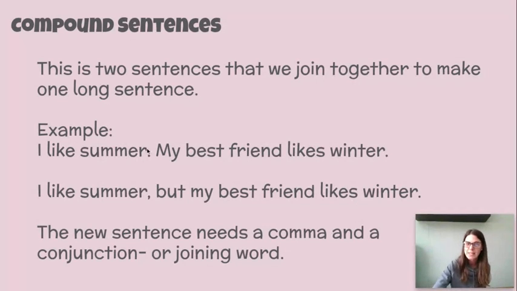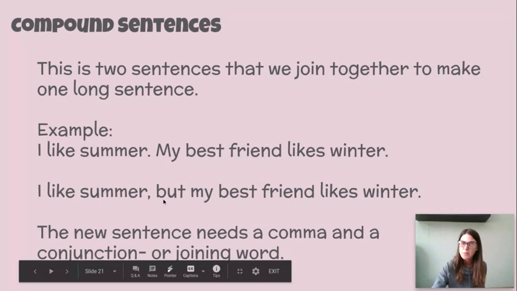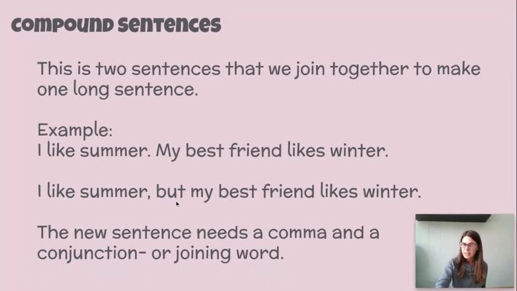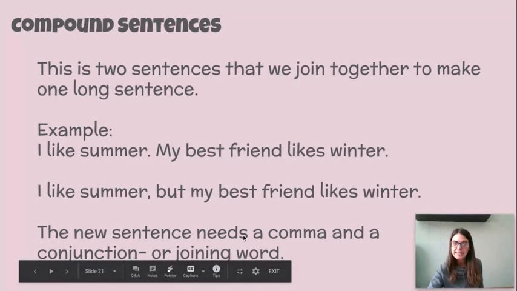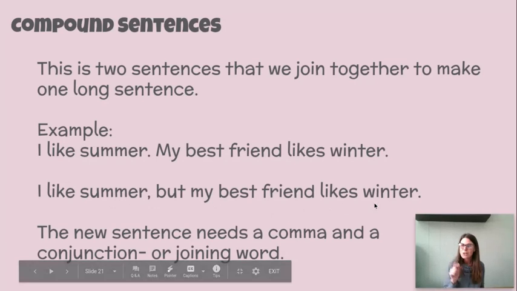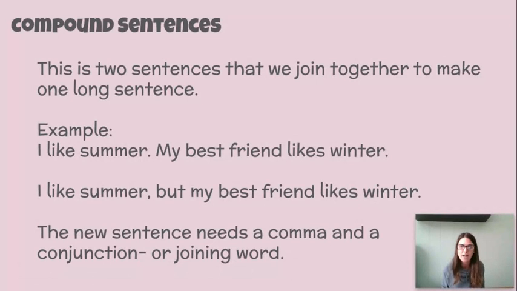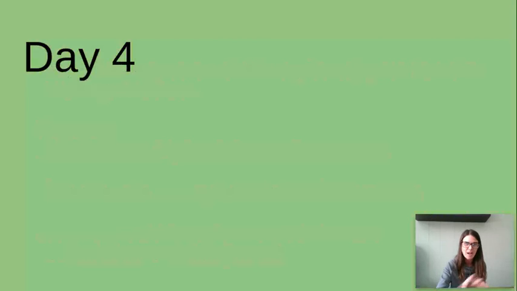So we dropped this period and changed it to a comma, and then we added this word but, which is a joining word, or the fancy word for it is conjunction. Say conjunction. Good job. Okay. And so that joins these 2 thoughts together and makes it one sentence. So the new sentence needs a comma and a conjunction or a joining word. I like summer, comma, but my best friend likes winter. So look for those compound sentences today as well. Make sure they have the right punctuation, the comma, and the right joining word in them so that they are a complete sentence.